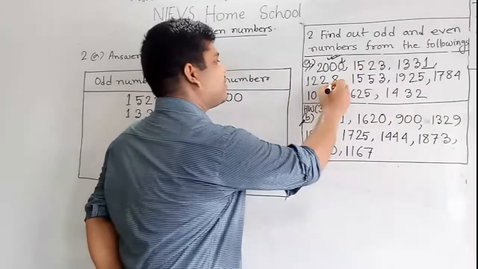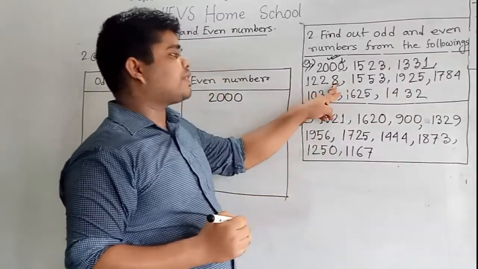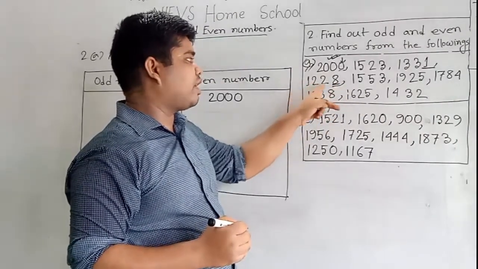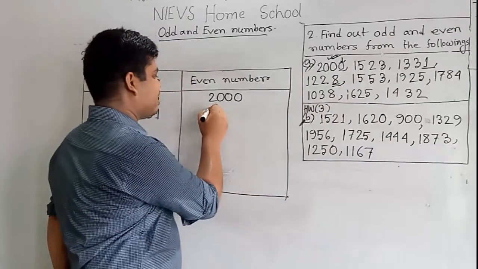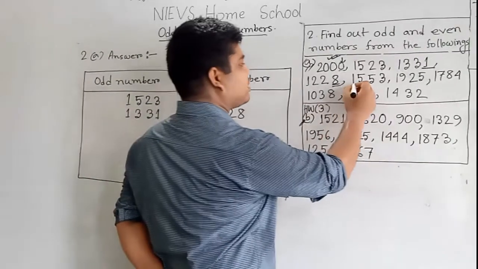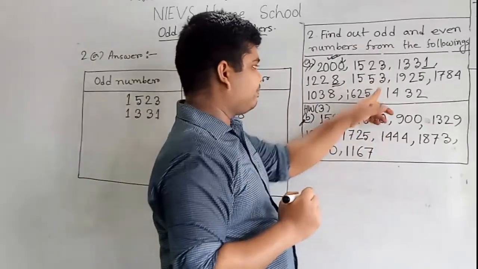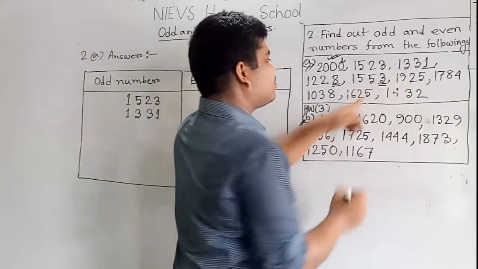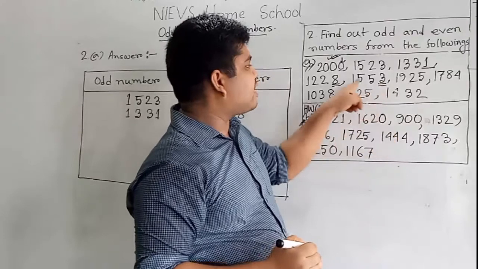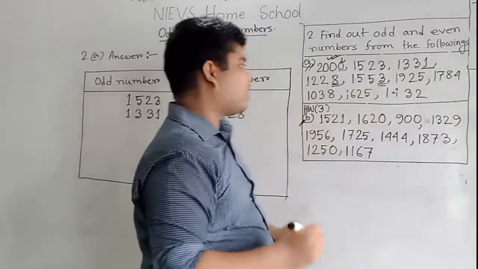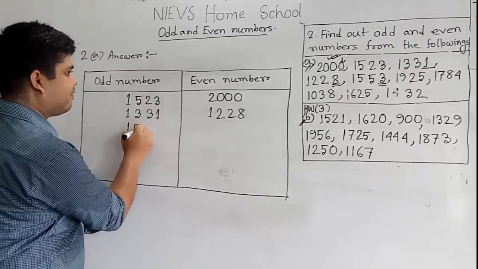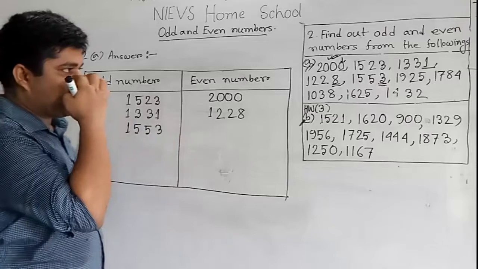And our fourth number is 1228. Here the ones place number is 8. 8 is the notation of an even number. As 8 is even, we can say that 1228 is an even number, and we write this in the even number box. Our next number is 1553. Here the ones place number is 3, which is an odd number. As 3 is odd, we can say that 1553 is an odd number, and we write it in the odd number box. So 1553.